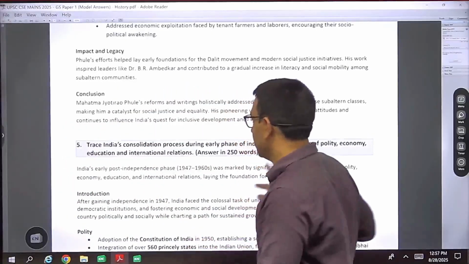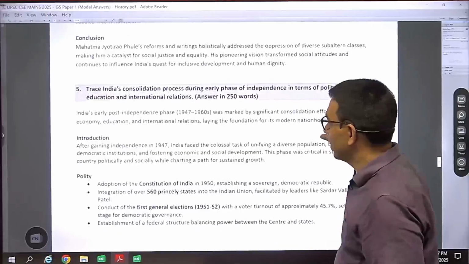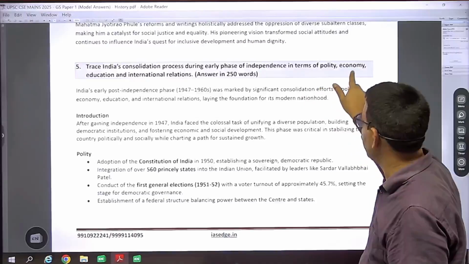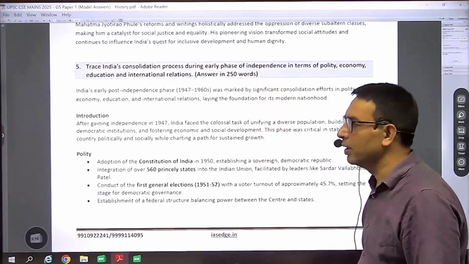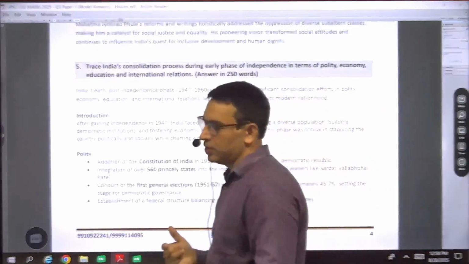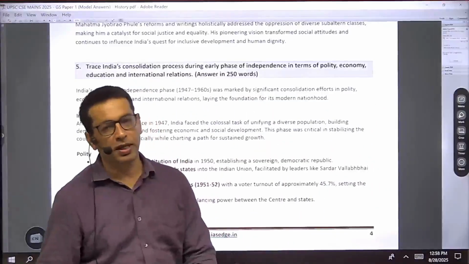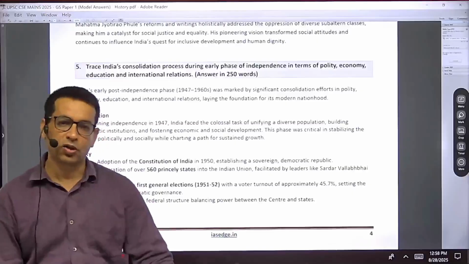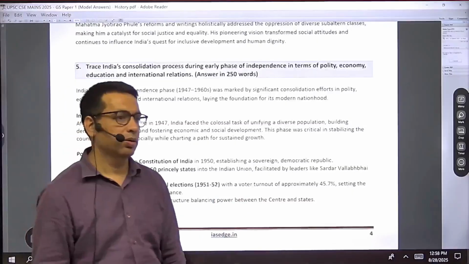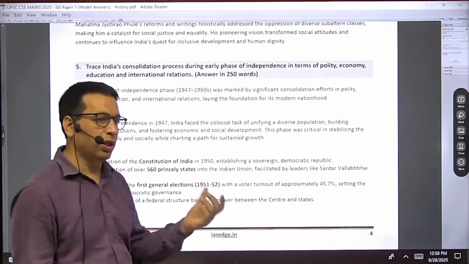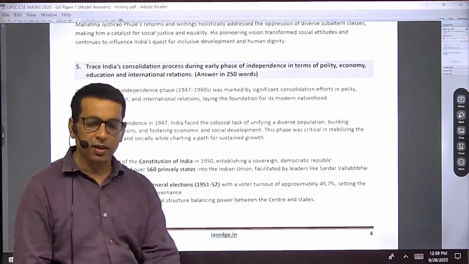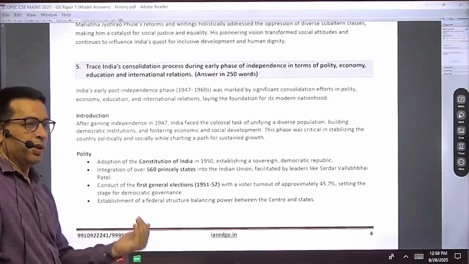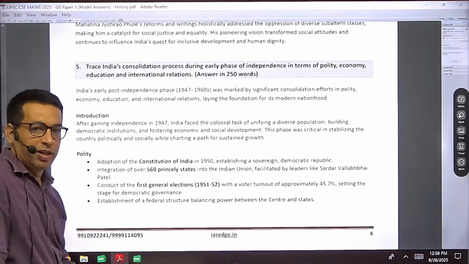Now, the next question UPSC has asked this year is about India's consolidation process during the early phase of independence in terms of polity, economy, education, and international relations. There is a very famous statement that in 1947 India got political freedom, but socio-economic freedom was yet to be obtained. This question is on that line only, because in the introduction you can mention the challenges faced by the newly made Indian government, and then the contribution of the governments in the post-independence age.